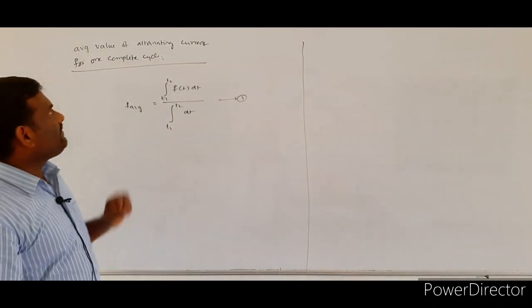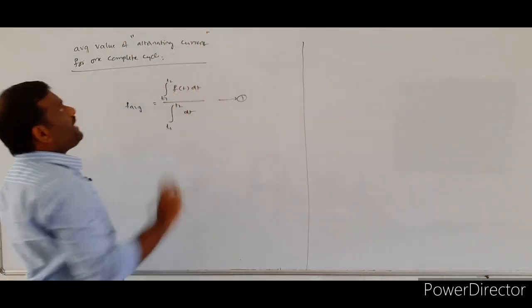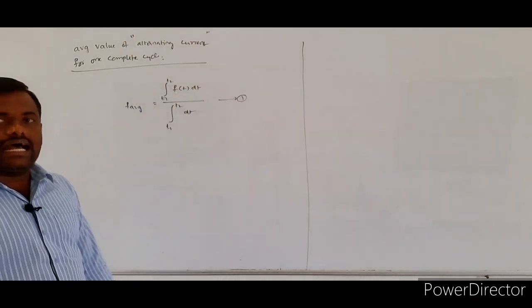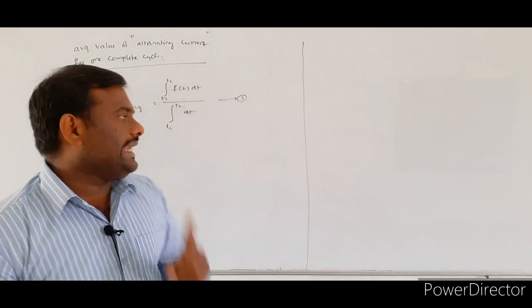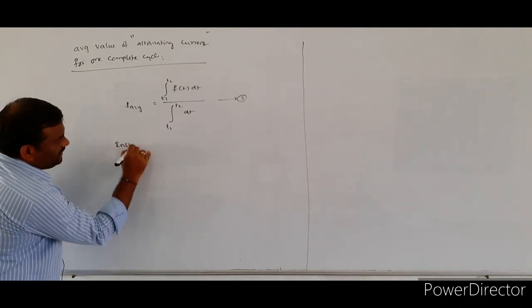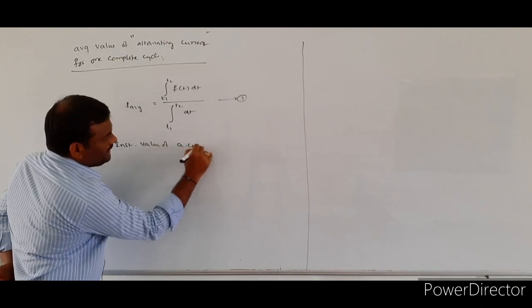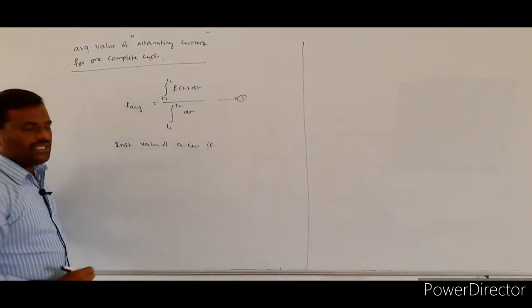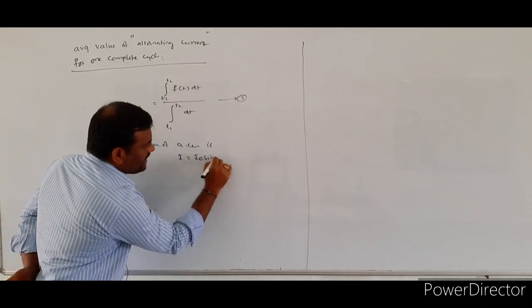Now, what is our aim? We are going to calculate the average value of alternating current for one complete cycle. The instantaneous value of alternating current, the general equation we wrote, is I is equal to I naught sin omega t.